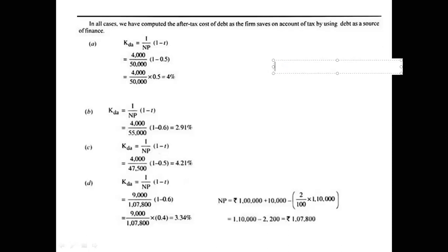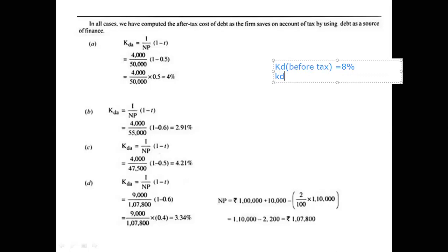8% is the answer. So cost of debt before tax, KD before tax, is equal to 8%. Did you all calculate? I think you would have finished. Now we have to calculate cost of debt after tax.